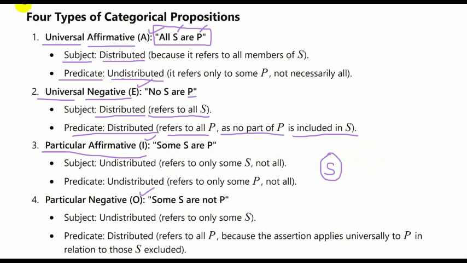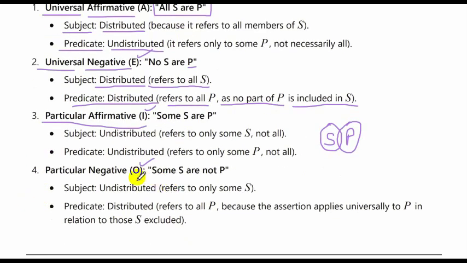So it states some part of the S is in the P, but not all part of it. But some part is definitely there. So when we say some part, it means it is undistributed. For all parts or for a distribution, we need all of the members of that class to be included. Now in this, only some members of the class are included. So both S and P are undistributed.